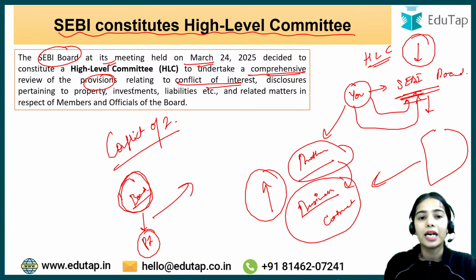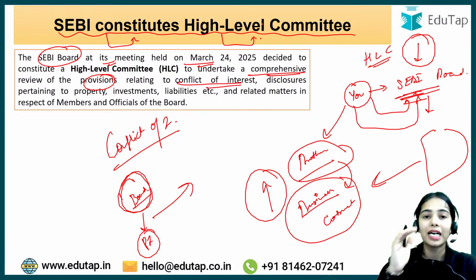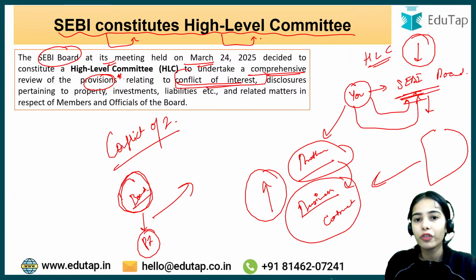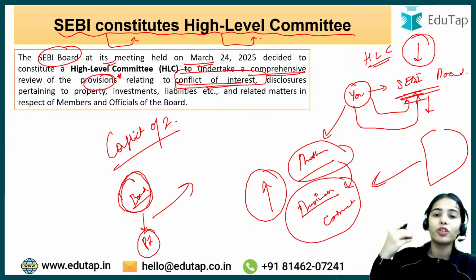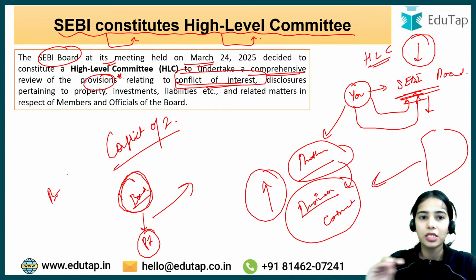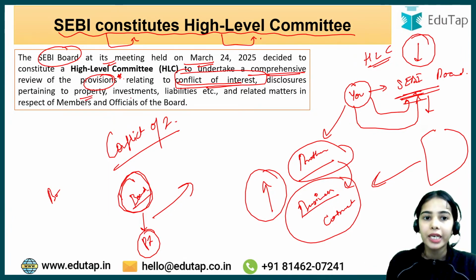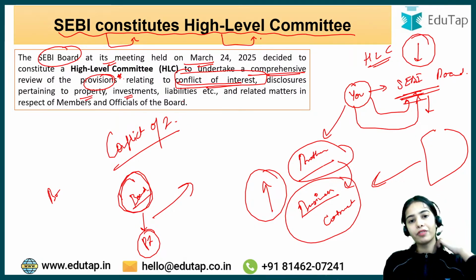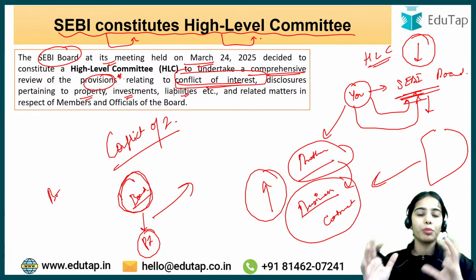So this is the idea that SEBI has constituted a high level committee. The SEBI board has said that we need to constitute a high level committee so that we can see the provisions relating to conflict of interest, so that the personal interest of the board of members should not affect the interest of SEBI or the whole of the country. And the board of members have to make a complete disclosure regarding their property, the investments that they have done in different shares and stocks, and also their liabilities, how much loan they have taken or how much liability they have from different areas.